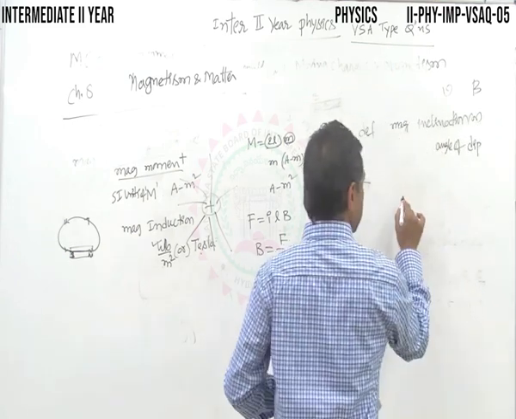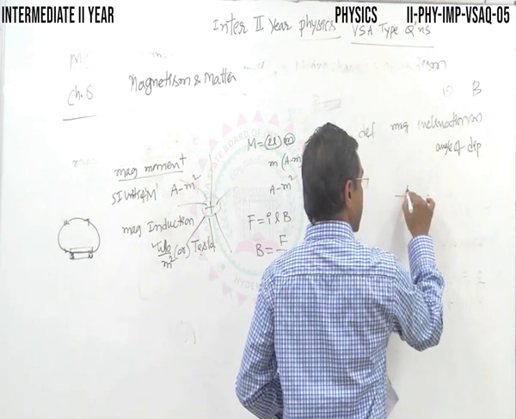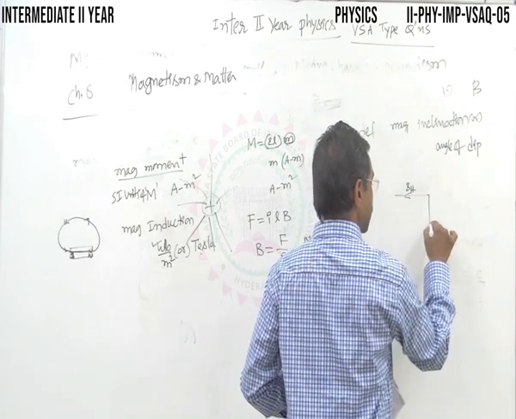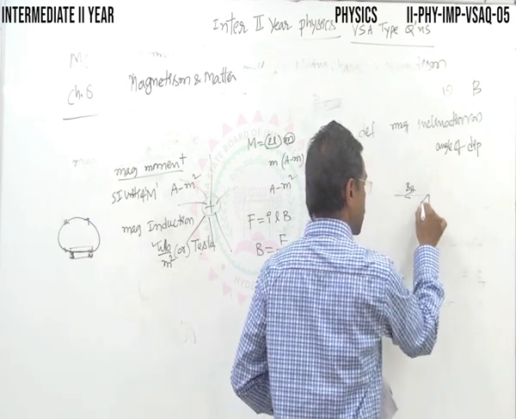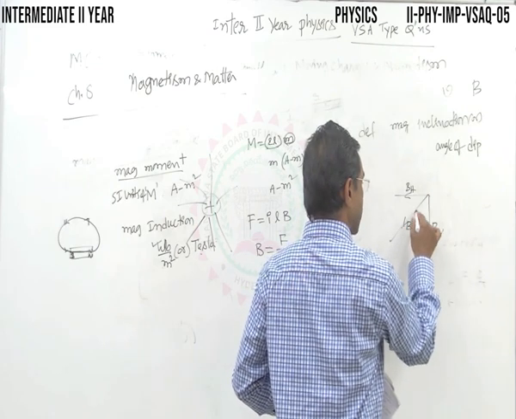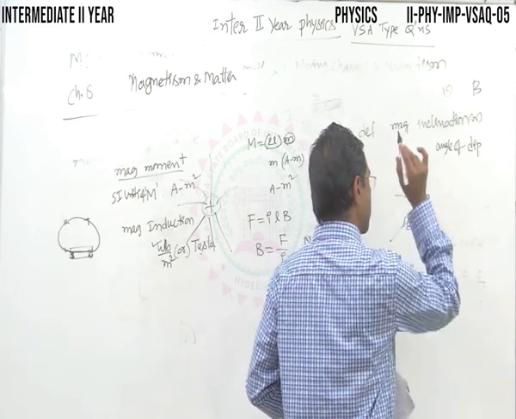Now just try to understand: the horizontal component of Earth's magnetic field, the vertical component of Earth's magnetic field, then the total intensity. This angle is called the angle of dip.